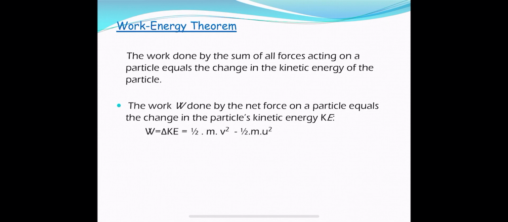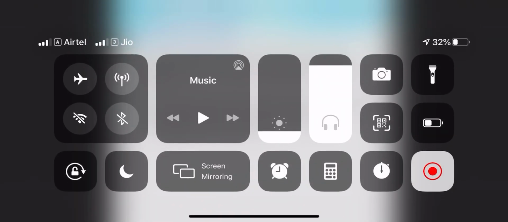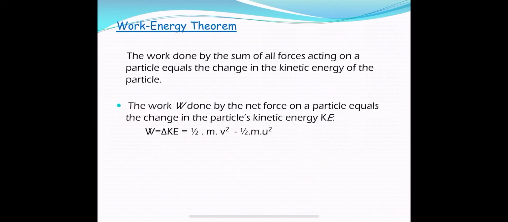So this statement says the work done by the net force acting on a particle or a body equals the change in its kinetic energy. Work done by the sum of all the forces means the resultant of all the forces, the vector sum. So the work done by the resultant of all the forces is equal to the change in kinetic energy, right?